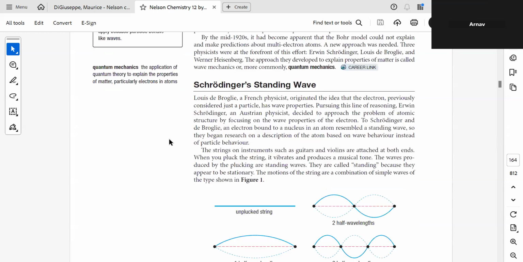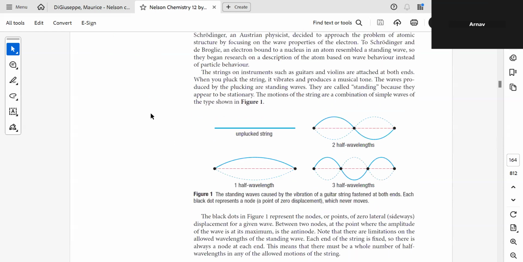Wait, are wavelengths formed because of gravity? Are wavelengths formed because of gravity?